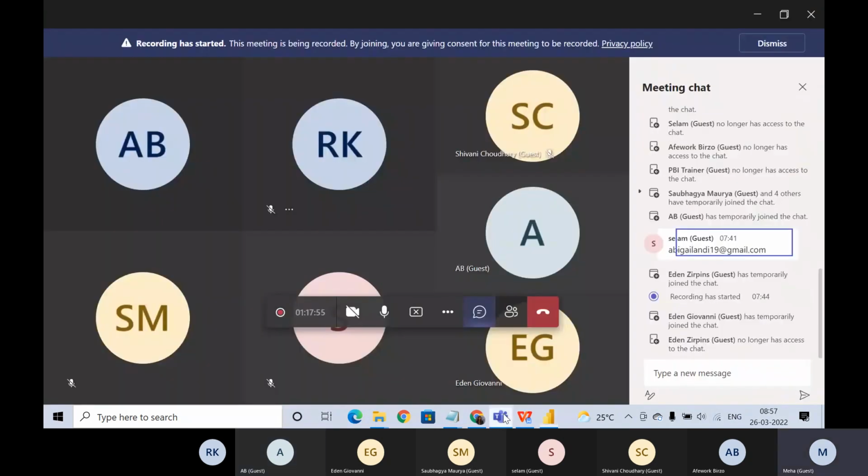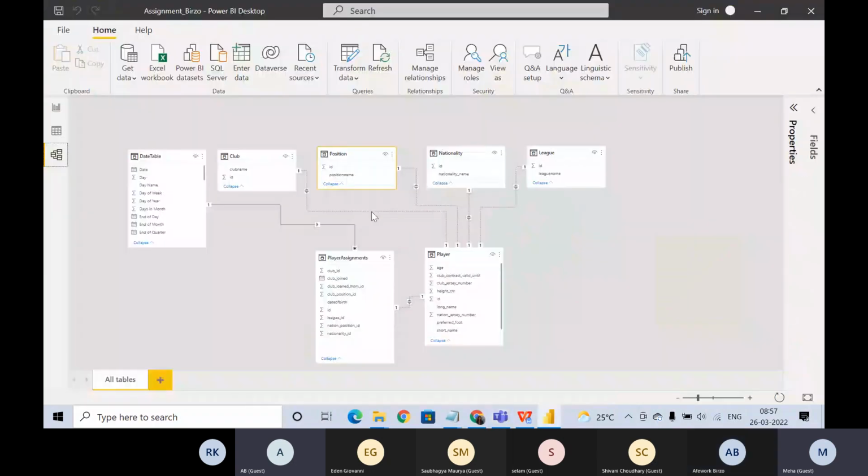Are you guys there? Yeah. You guys tell me, is this relationship correct? Club ID with player ID? No, ma'am. Others? Yes. Club ID with the player ID. Is this the correct relationship?